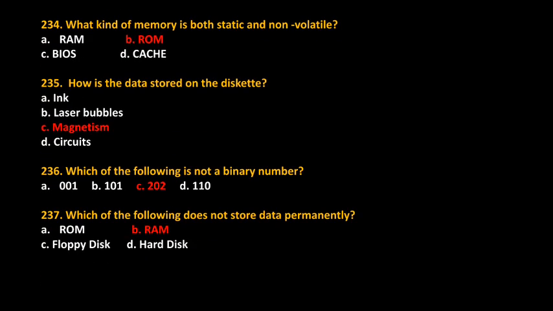What kind of a memory is both static and non-volatile? Answer: ROM. How is the data stored on the diskette? Answer: magnetism. Which of the following is not a binary number? Answer: 202. Which of the following does not store data permanently? Answer: RAM.